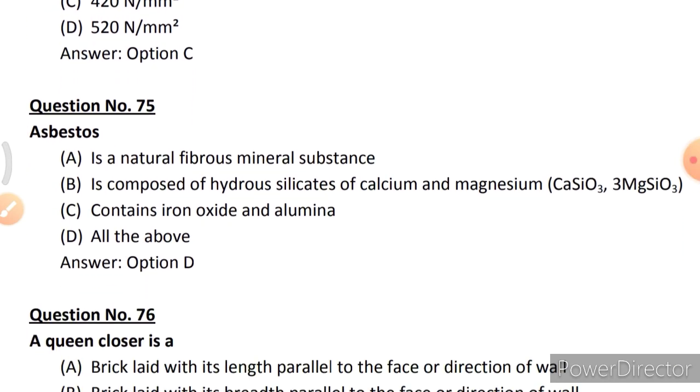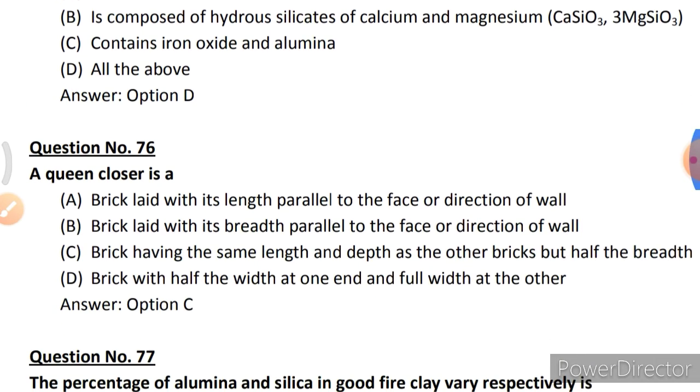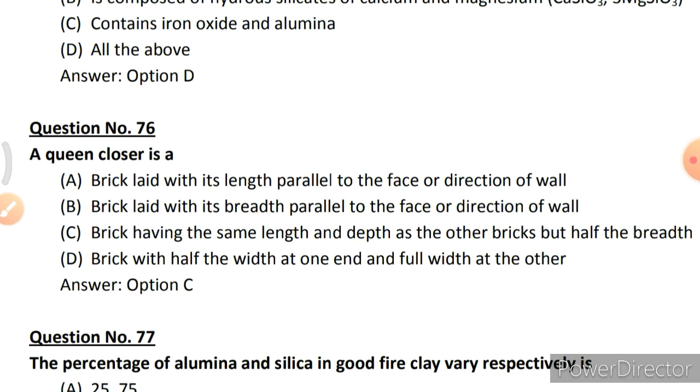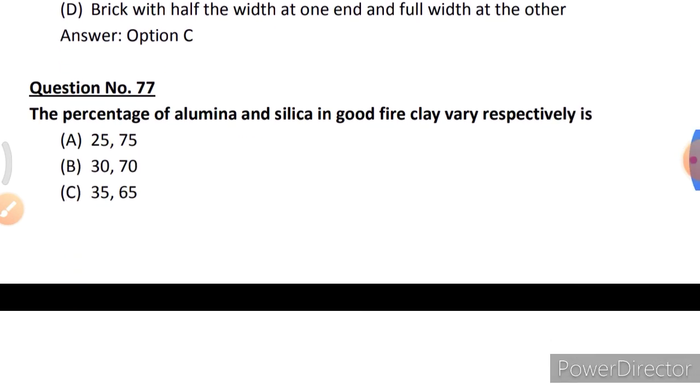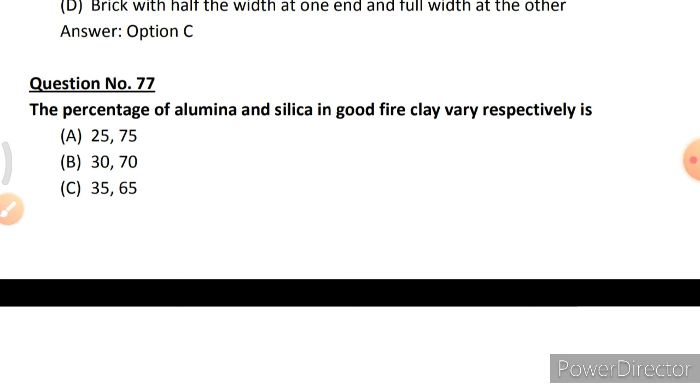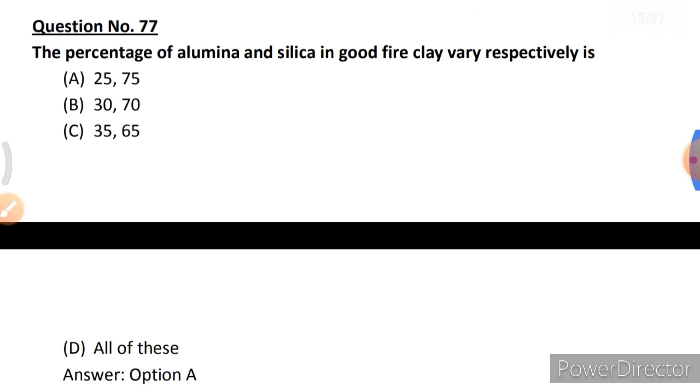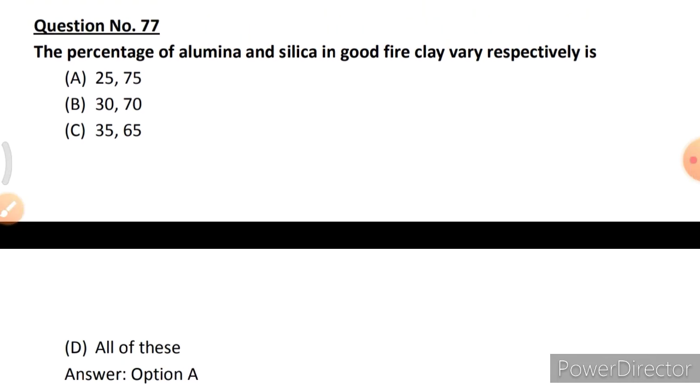Asbestos is a natural fibrous mineral substance. Is composed of hydrous silicates of calcium and magnesium. Contains iron oxide and alumina. All the above. So option D, all the above. A queen closer is a option C, brick having the same length and depth as the other brick but half the breadth. The percentage of alumina and silica in good fire clay vary respectively is option A, 25% and 75%.